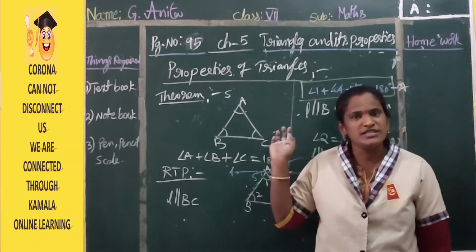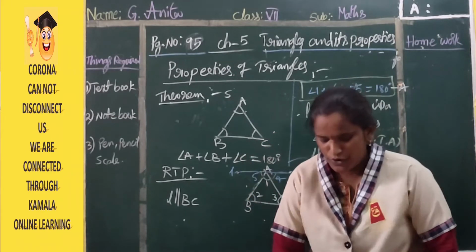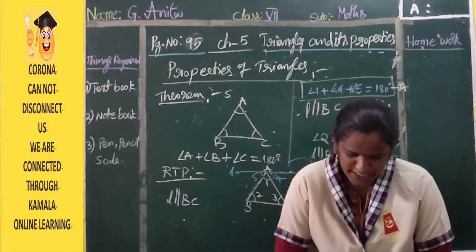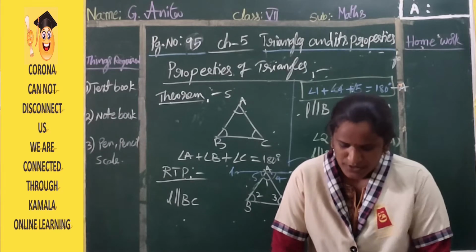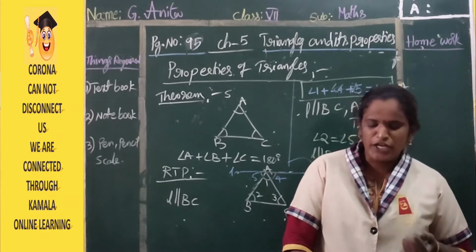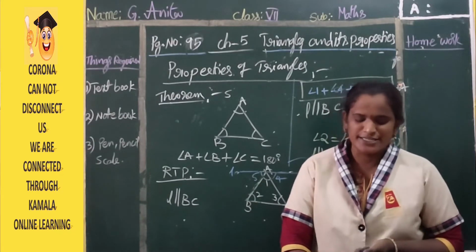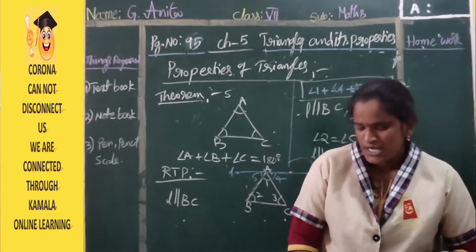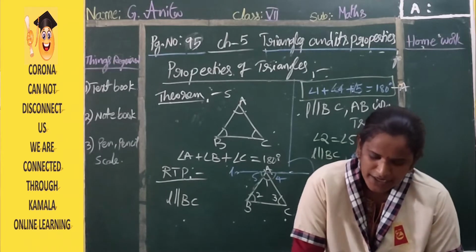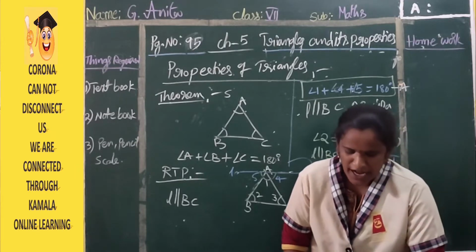Exercise 3 depends on this property only. Okay. So everyone look at your textbook. In that, they are given angle 1 plus angle 2 plus angle 3 is equal to 180 degrees, meaning angle A plus angle B plus angle C is equal to 180 degrees. Angle sum property. And exercise 3, that is page number 100.